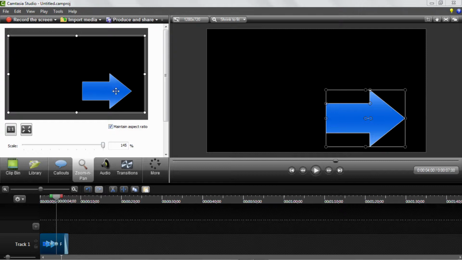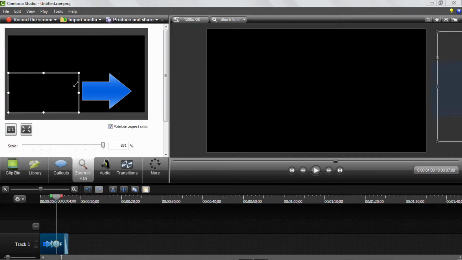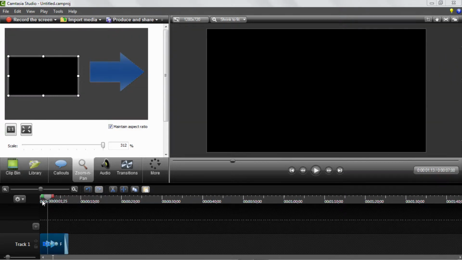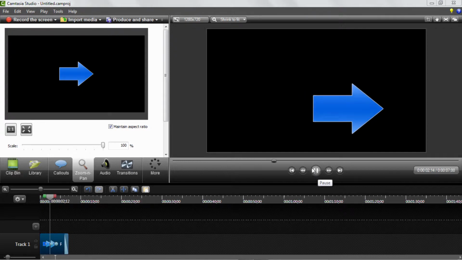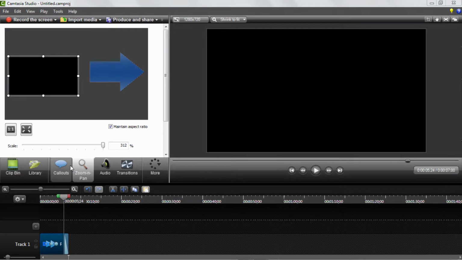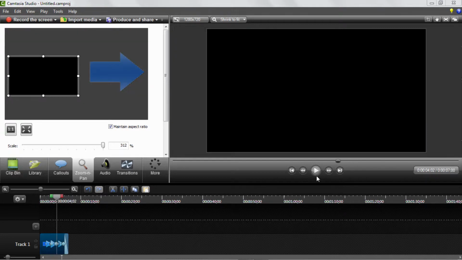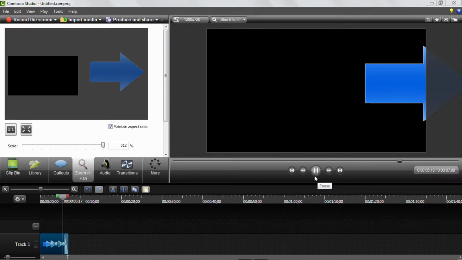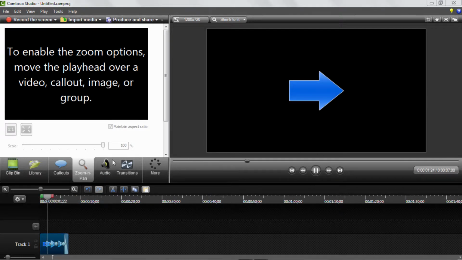So, how do I do this? You can say you want to zoom in to this area now. Now it'll move like that. So let me just play that. Now it zooms in there, and then it zooms in there. So that's kind of what that does. It's very easy to use. You don't really have to worry about anything. And then if you want it to go back, for example, you can do that. Go back to full screen. Very easy to use.